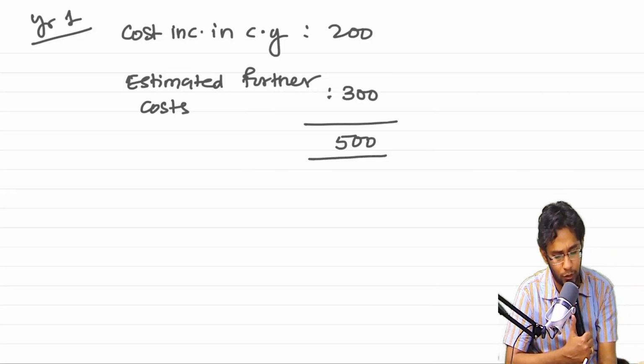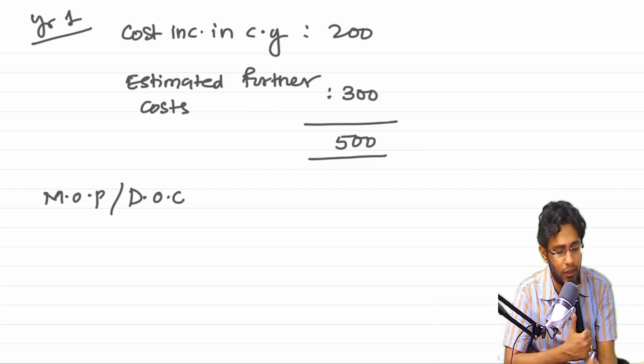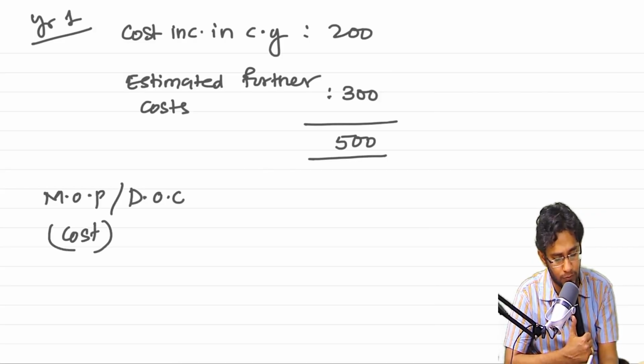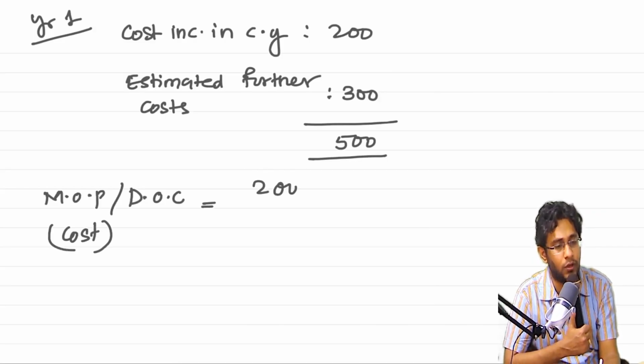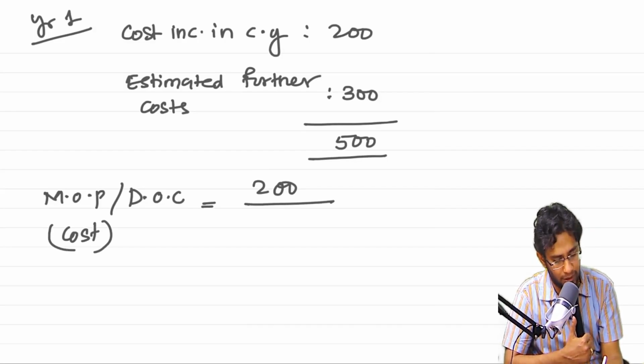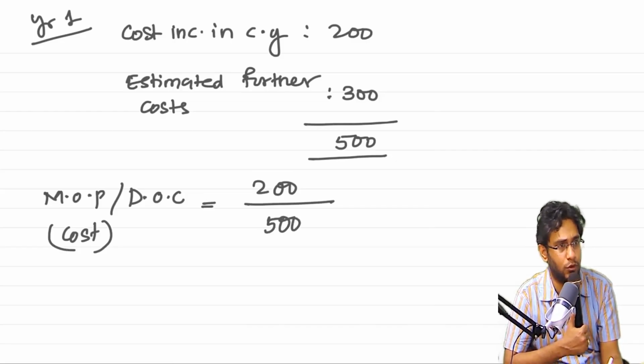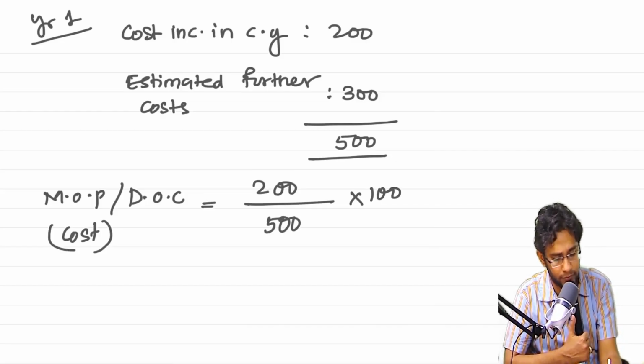Okay, so I need a measure of progress, or you can also call it degree of completion. Let us say I am applying cost based approach. So 200 cost incurred till date divided by total cost on the project into 100. How much work is done? 40%.